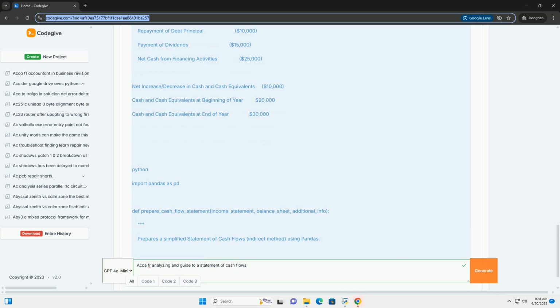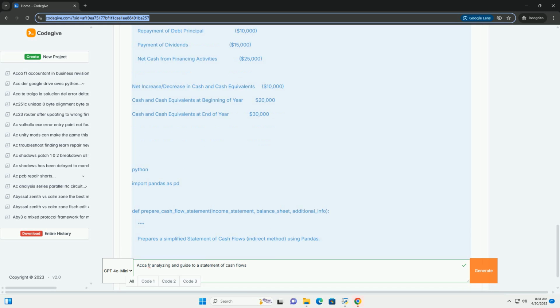Total current assets $100,000, $130,000. Property, plant, and equipment $200,000, $250,000. Accumulated depreciation $50,000, $70,000. Total assets $250,000, $310,000.